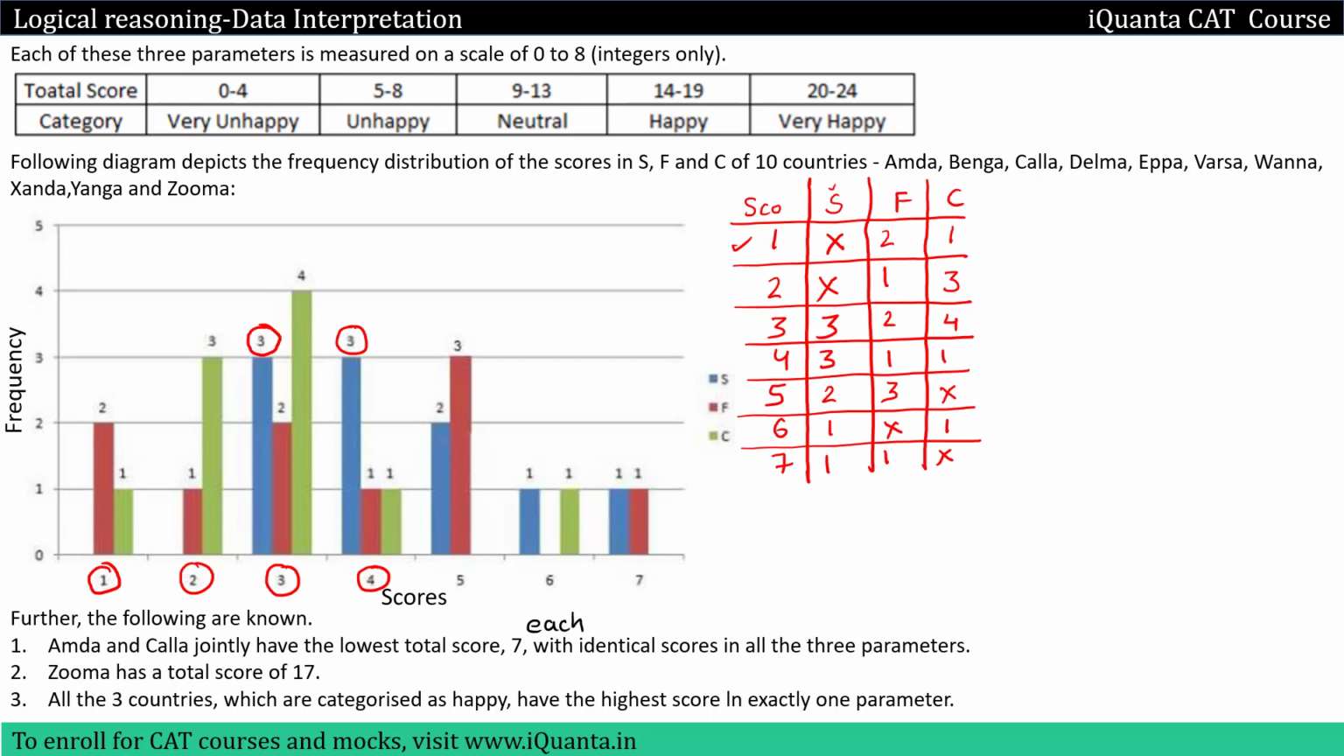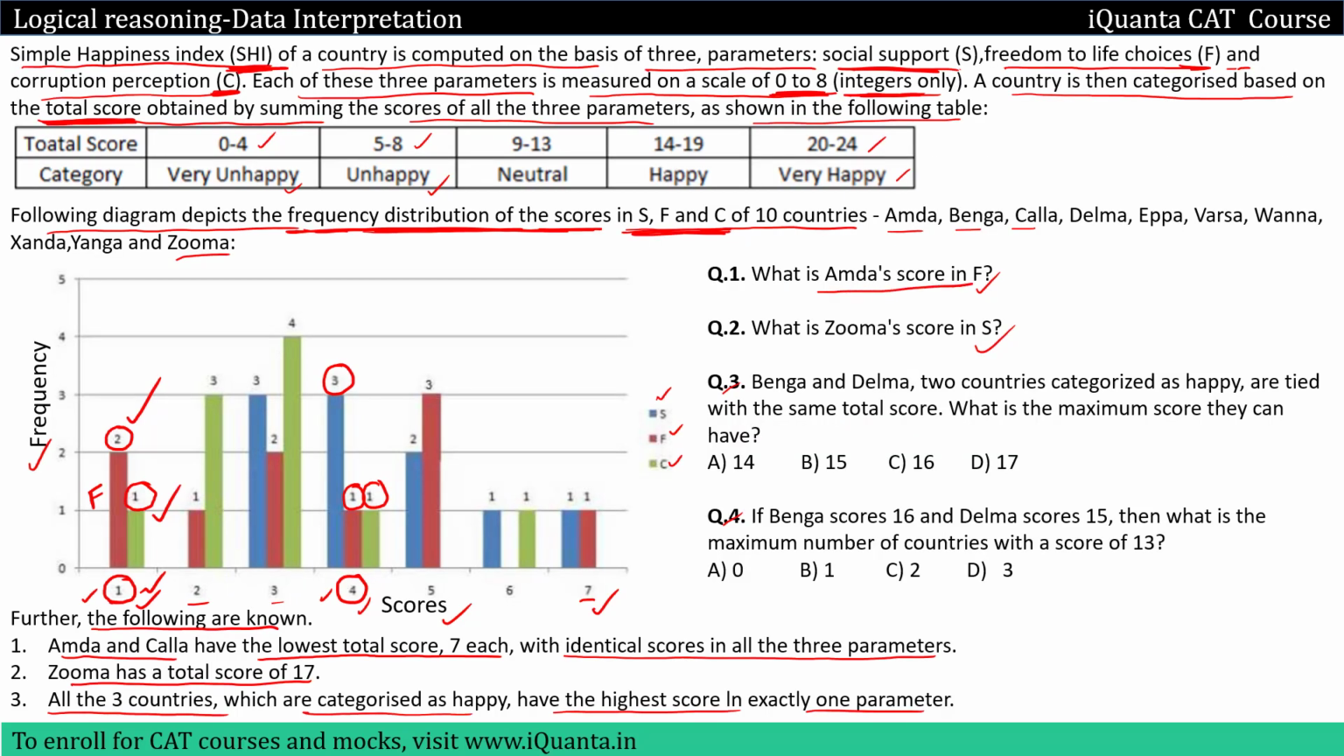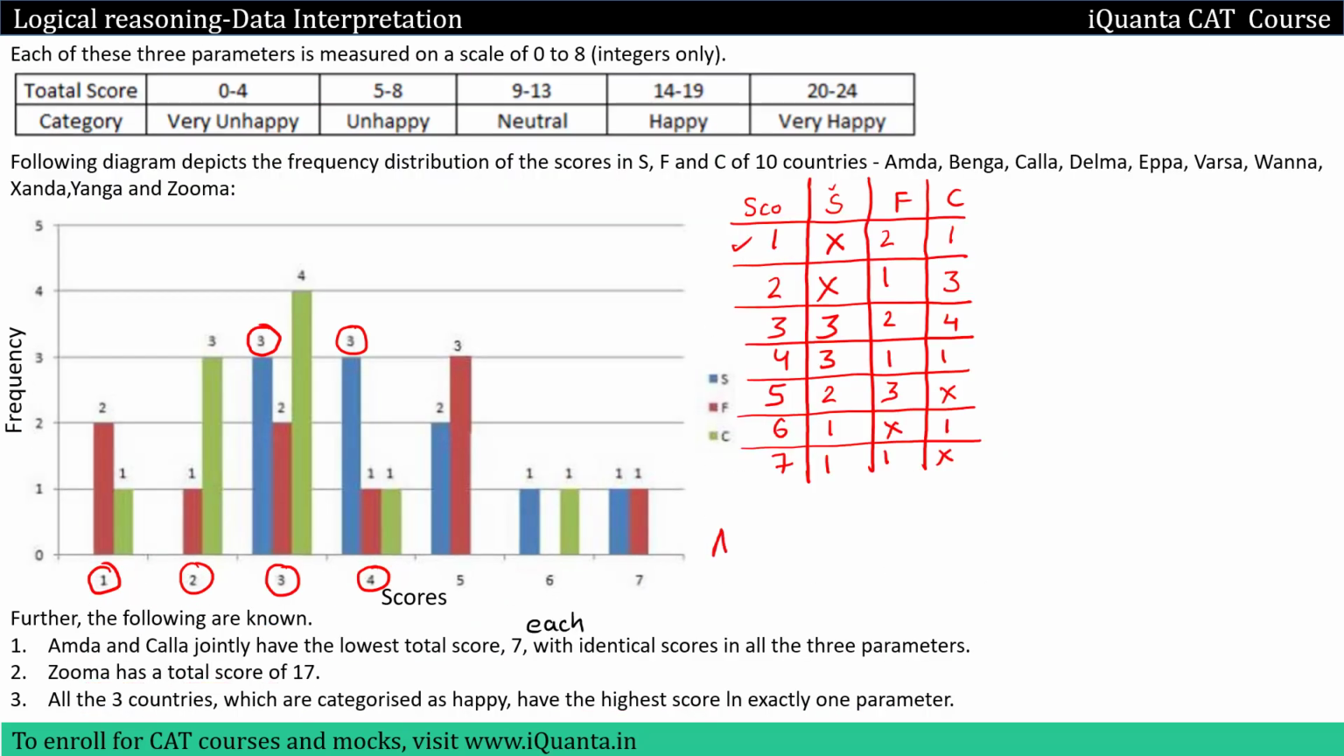Now we can solve the first question, which was Amda's score in F. Let us use the clues given to us. We were given that Amda and Kela jointly have the lowest total score, 7 each, with identical scores in all three parameters. So we need to consider the total score of Amda and Kela in parameters S, F, C. They have a total score of 7 each, and they have identical scores in all three parameters.